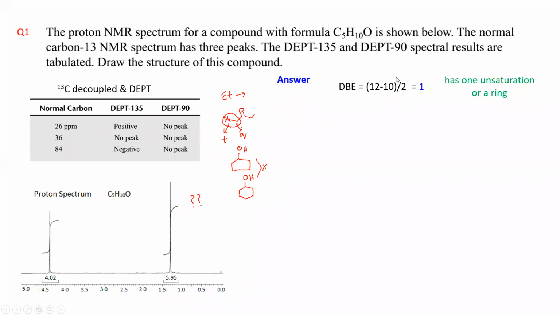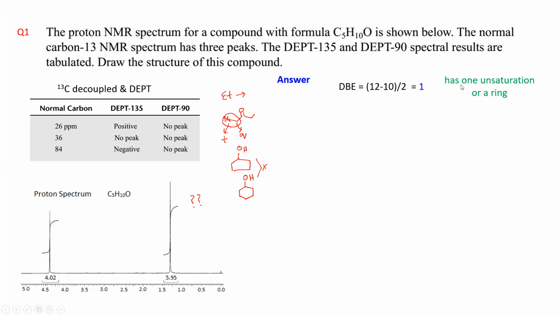If you look, your double bond equivalence is 1. How are you finding it? You take the corresponding hydrocarbon. You have a 5 carbon system, so you will have the saturated hydrocarbon C5H12, right? So 12 minus 10 is 2, and 2 divided by 2 is equal to 1. So you have double bond equivalence of 1.